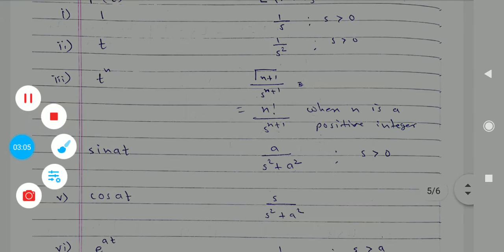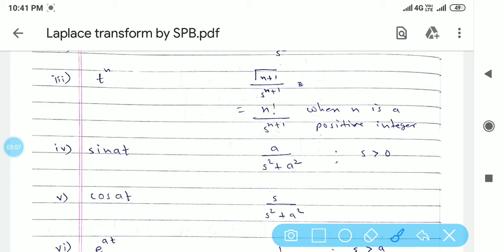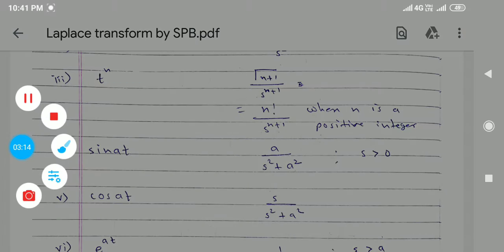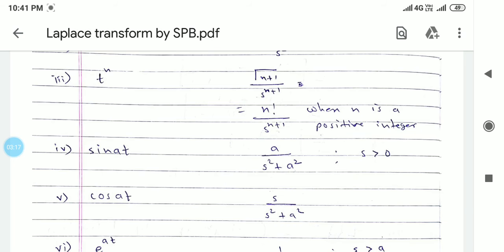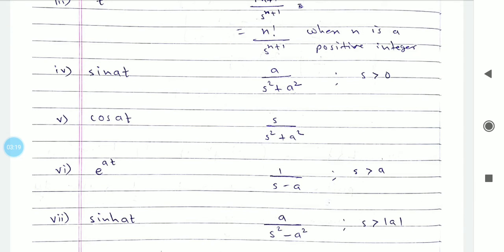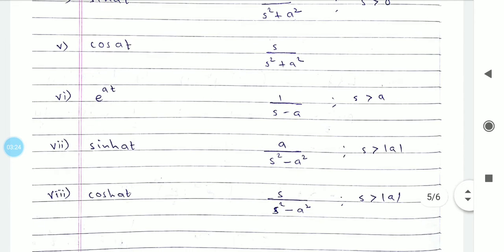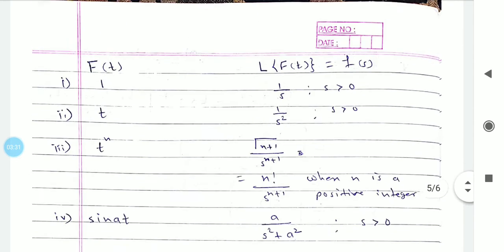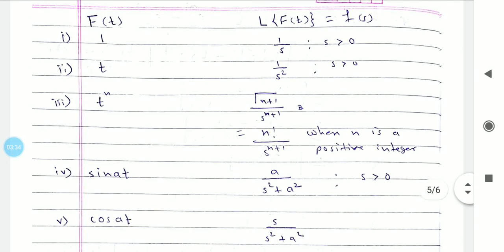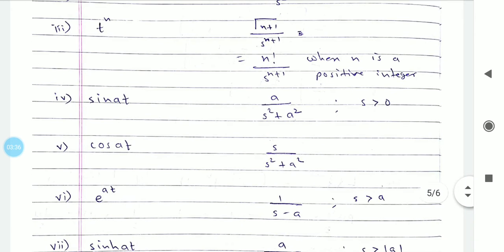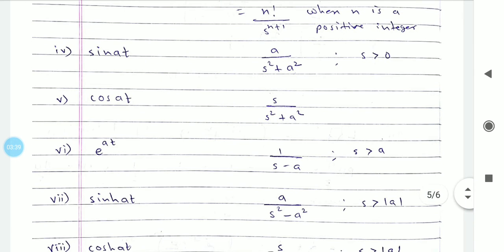The next formula is Laplace of sin at, a by s square plus a square, where s is greater than 0. Cos at, s by s square plus a square. Then e raised to at, 1 by s minus a, s greater than a. Sinh at, a by s square minus a square. Cosh at, s by s square minus a square. So remember this table. This table is very important. Here I will prove the third and seventh formulas for your reference.